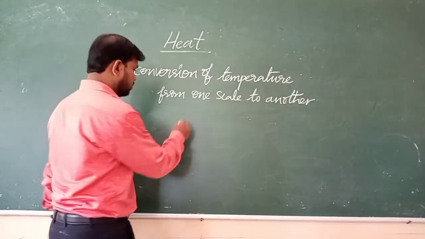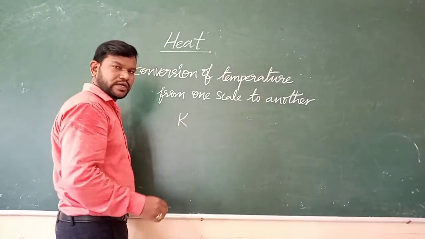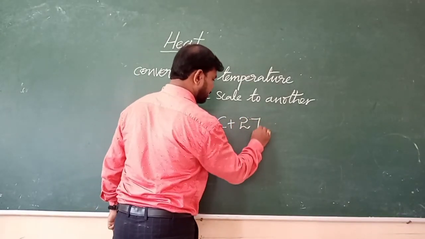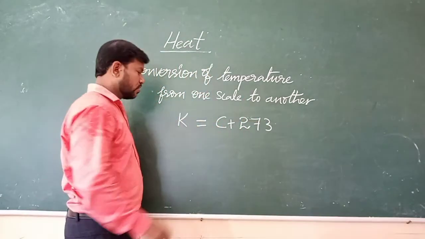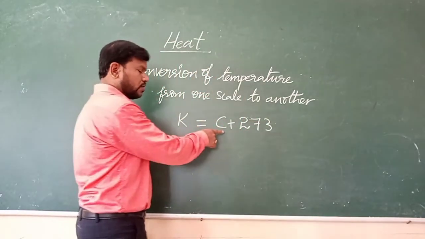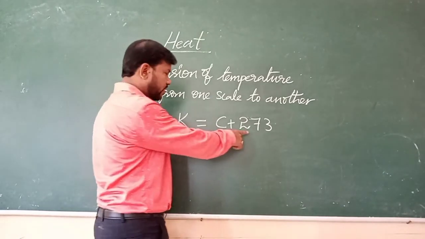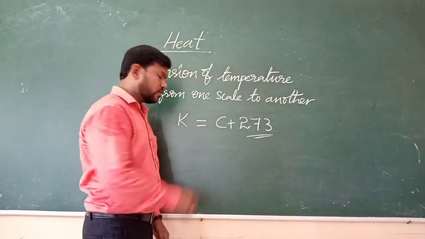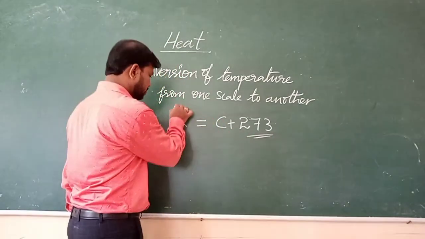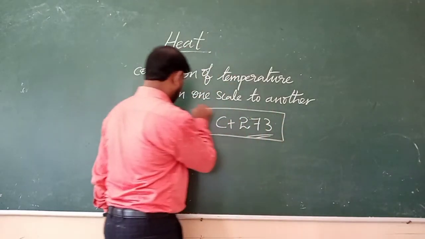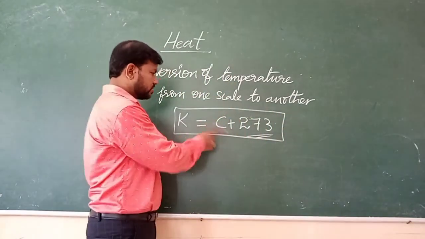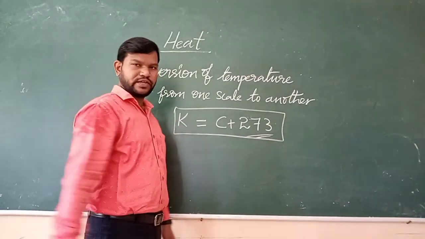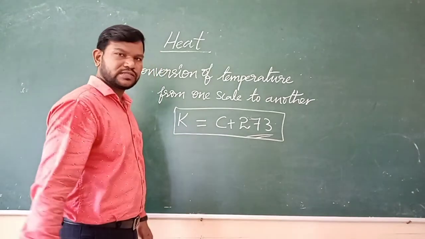See students, Kelvin scale is equal to Celsius scale plus 273. If we add 273 to the Celsius scale, we will get the Kelvin scale. So this is one of the important formulas. Please remember, K is equal to C plus 273.